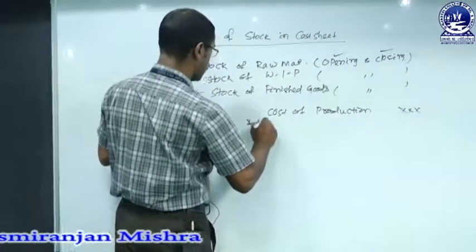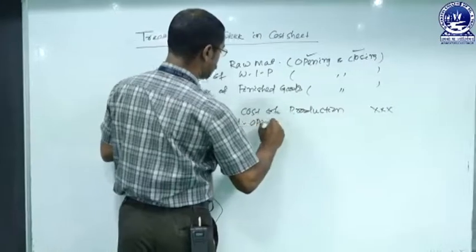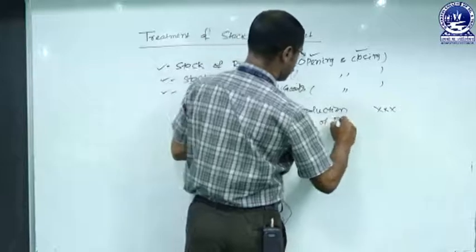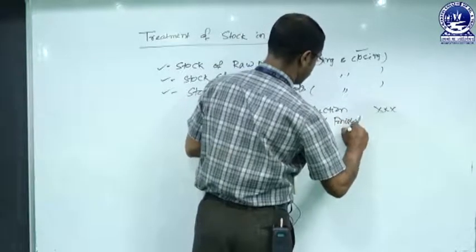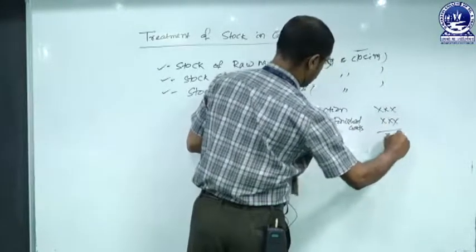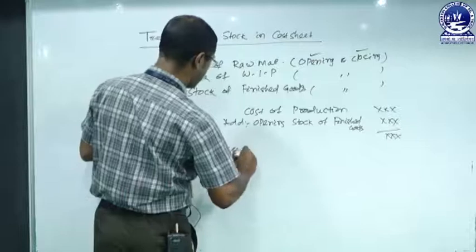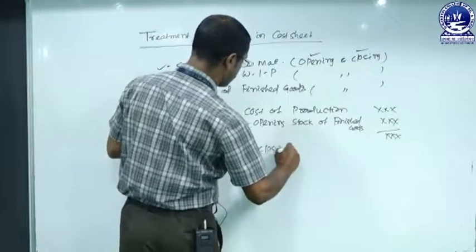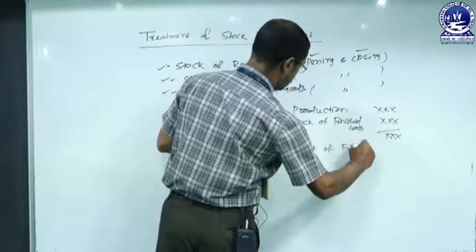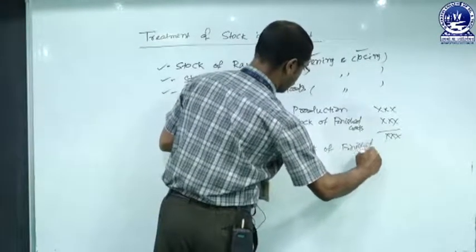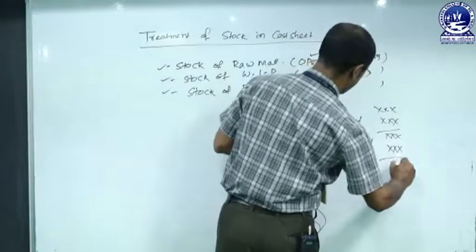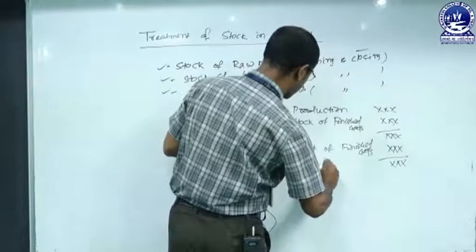Add opening stock of finished goods. Then from the result we must deduct the closing stock of finished goods. And the resulting figure is known as cost of goods sold.